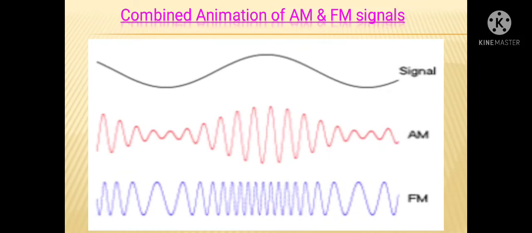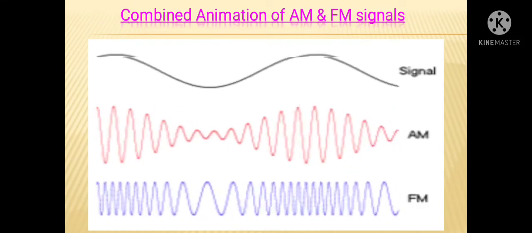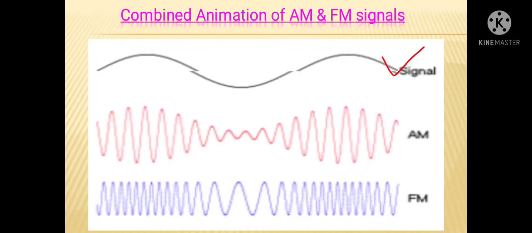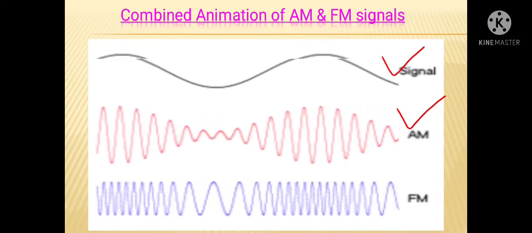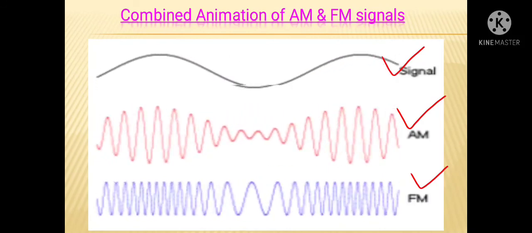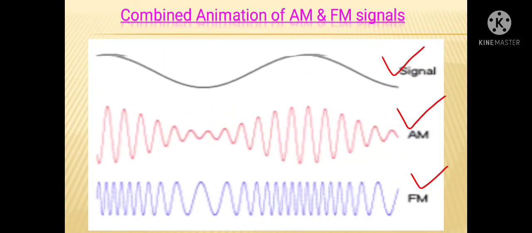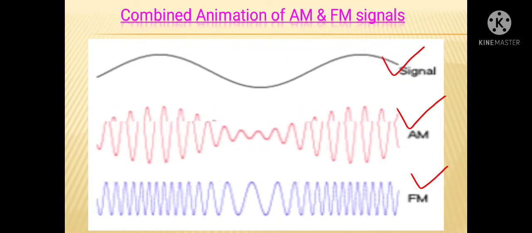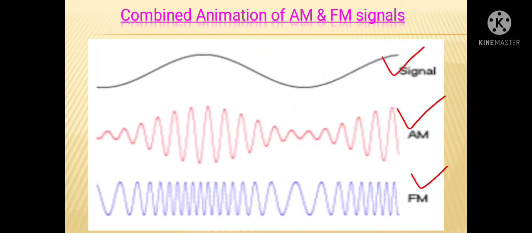Now in this diagram we have tried to show the animation of AM as well as FM signals. In the first case, this is the modulating signal. The second diagram indicates the animation of amplitude modulation, and the third waveform is the animation of frequency modulation. If we see carefully, at any instant when the amplitude of the modulating signal is high, at that particular value there is a high value of amplitude of the amplitude modulated signal, and of course in the case of the FM signal there is a high value of frequency.